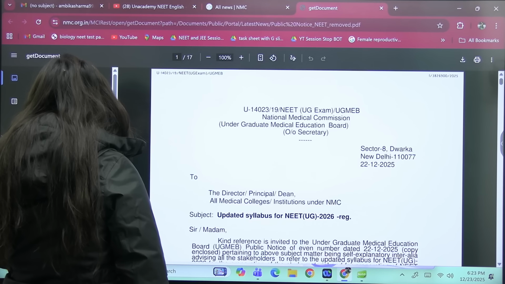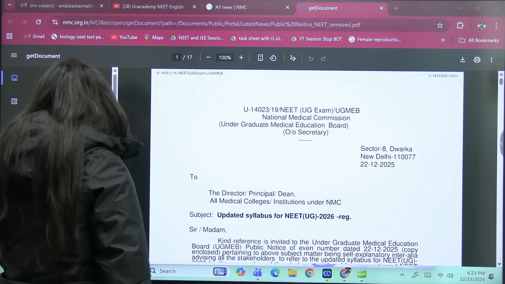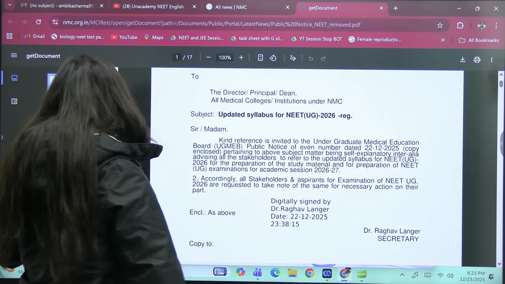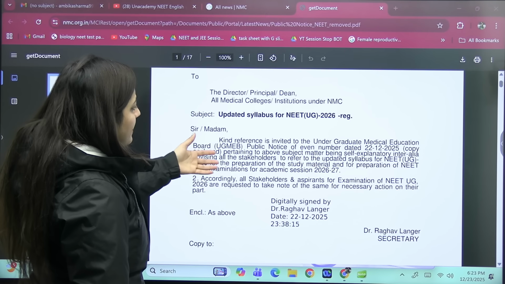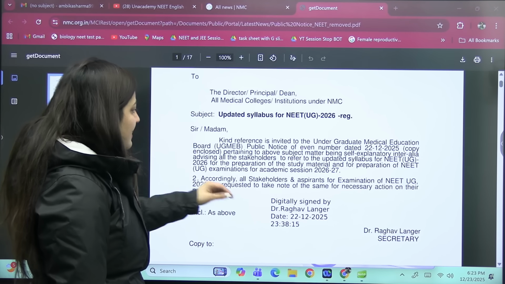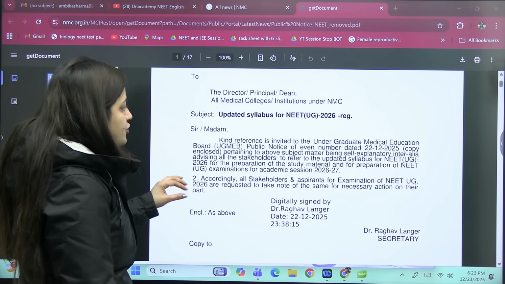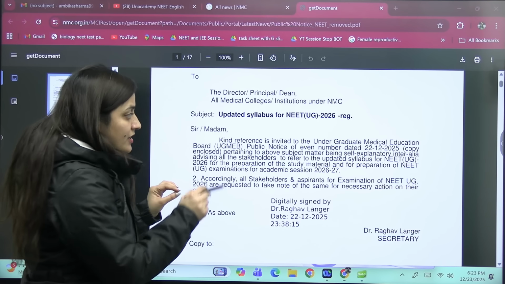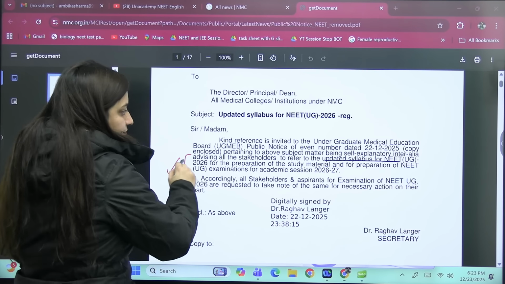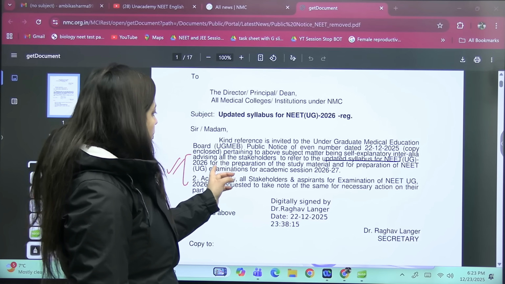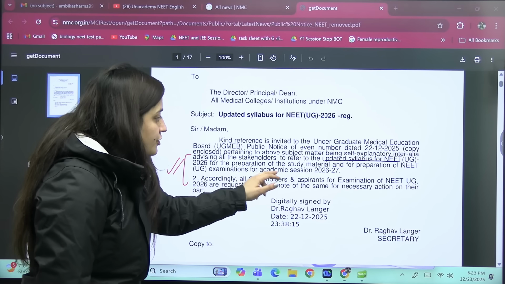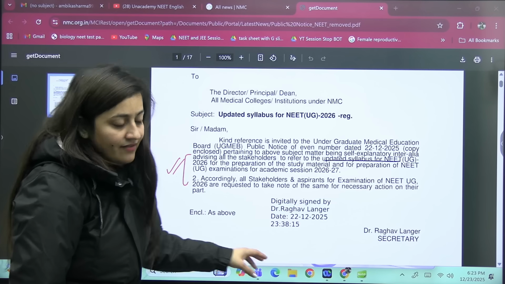Here you people can clearly see, you guys can clearly read here. They have mentioned this. It is the updated syllabus for the NEET UG 2026. Here clearly mentioned that sir or madam, kind reference is invited to the UG Medical Education Board public notice. And here they have basically mentioned that for the NEET UG examination, this is the updated syllabus and we have to follow this syllabus for the preparation of the study material and for the preparation of NEET UG examination for academic session 2026-2027. So it is written here.